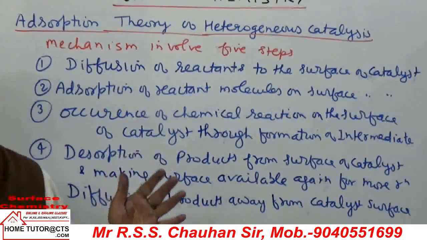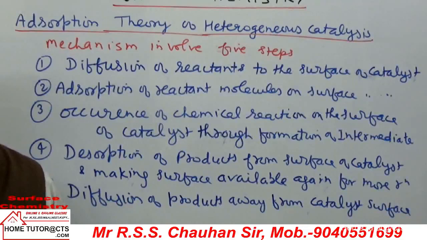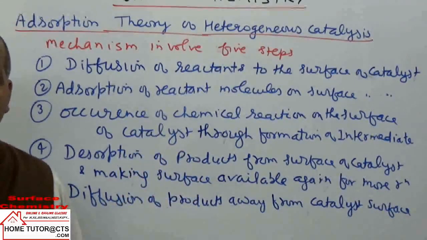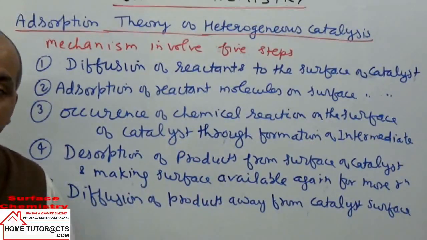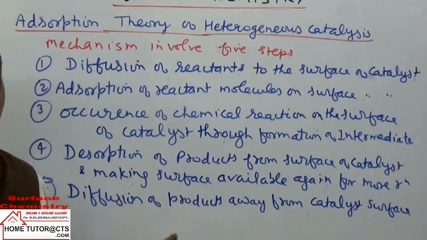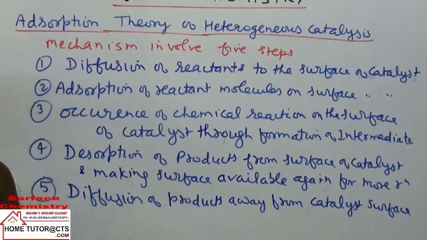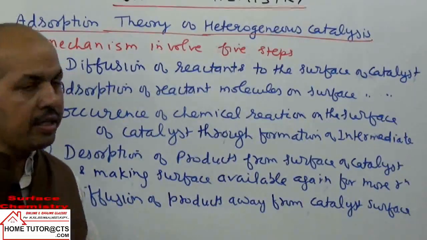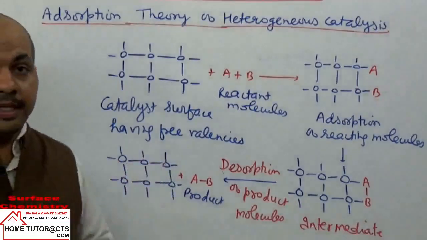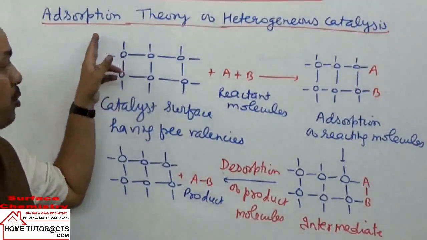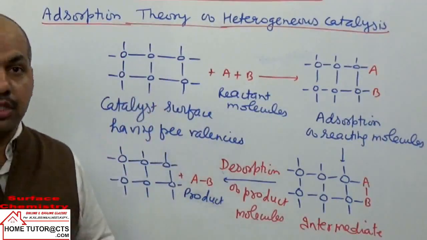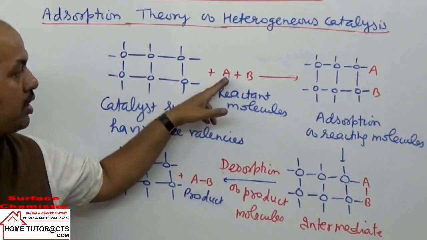However, this theory is unable to explain the role of promoters, the actual mechanism of promoter involvement, and catalytic poisons, how they affect the reaction rate. Now this can be shown diagrammatically. Let us see diagrammatically this modern theory of adsorption, which is a combination of both. इसमें पहला पॉइंट क्या है?